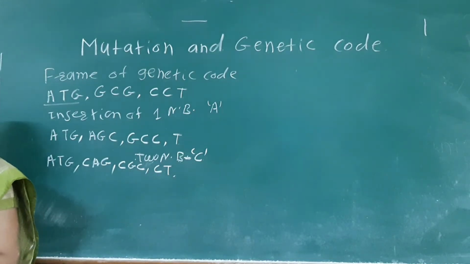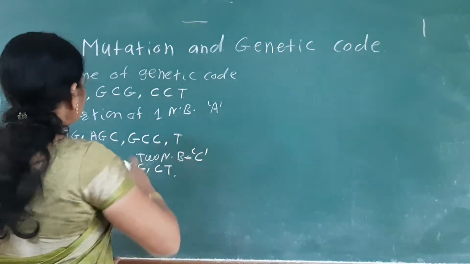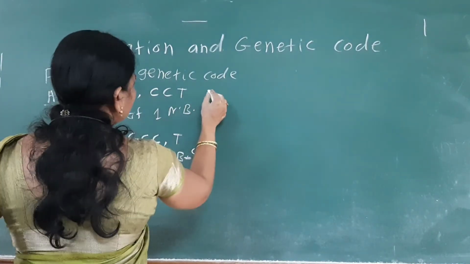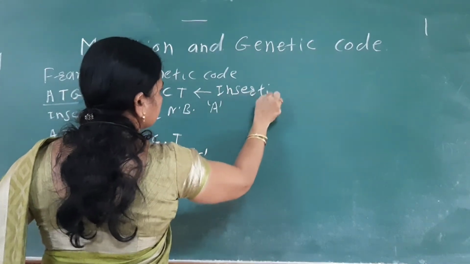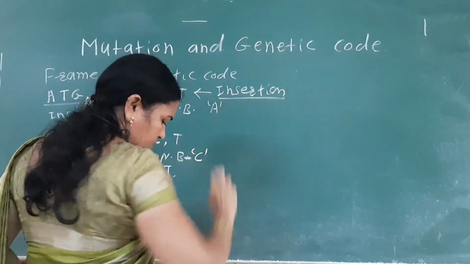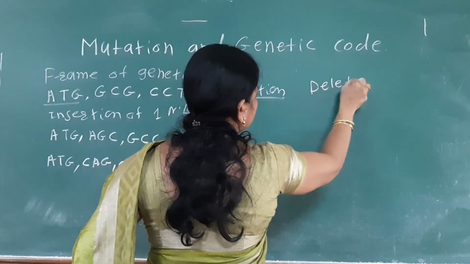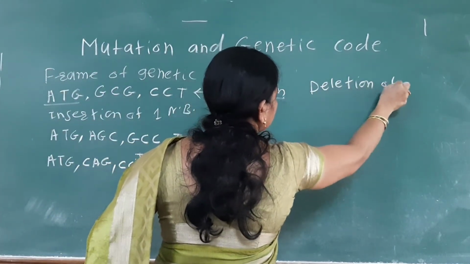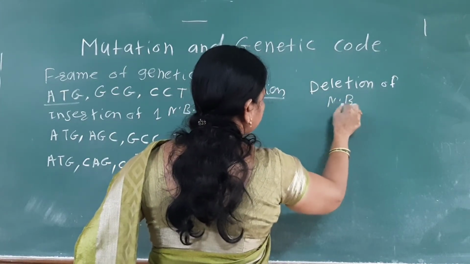So it is due to the insertion. Now, if we see the deletion of the nitrogen bases or the nucleotide,